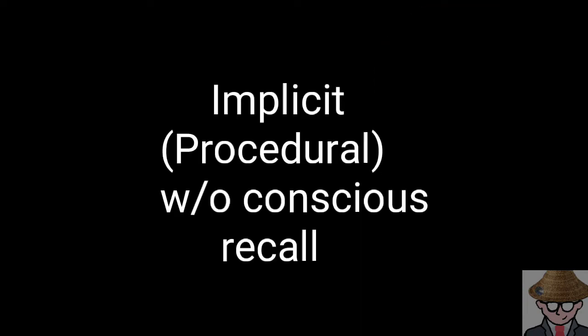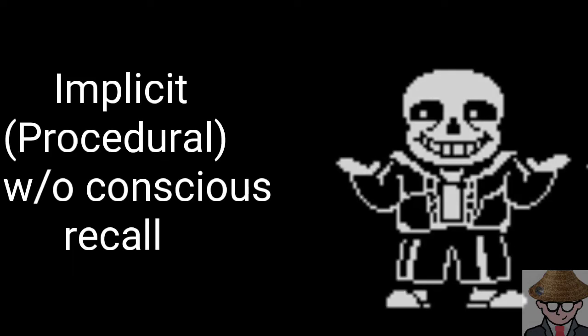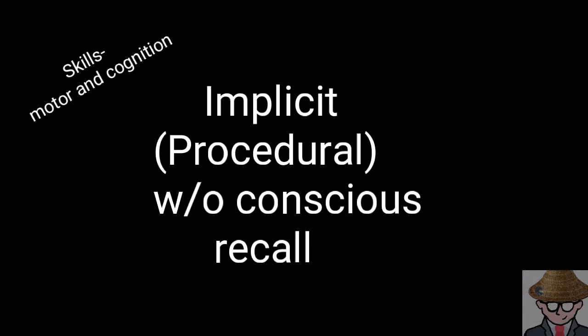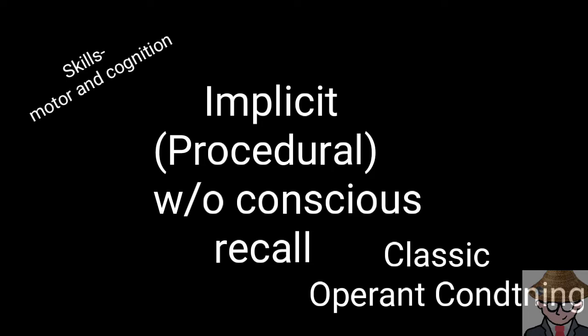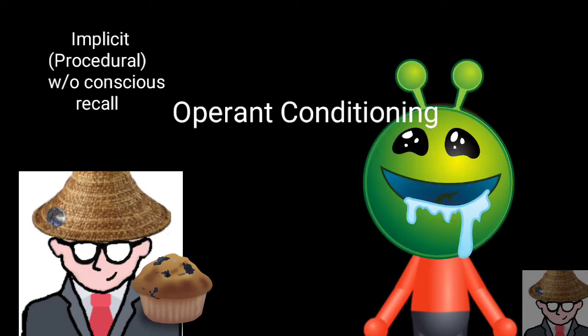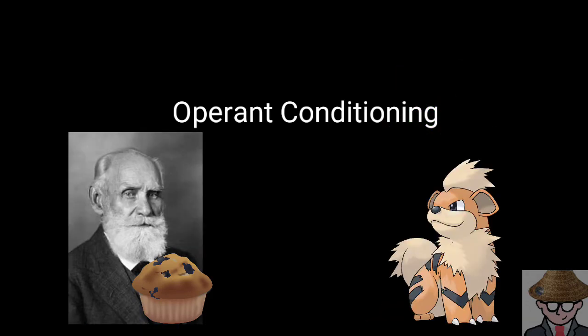Now, implicit memory, on the other hand, is also known as procedural memory, and is without conscious recall. So it's processed in part by the cerebellum. These involve skills in motor and cognition, so classical and operant conditioning effects. One example is when I hold up a muffin and you start to drool. You've been conditioned to do this because you know that muffins taste delicious, and so naturally, whenever I hold up a muffin, you're going to drool. You can also think of Pavlov's dog.